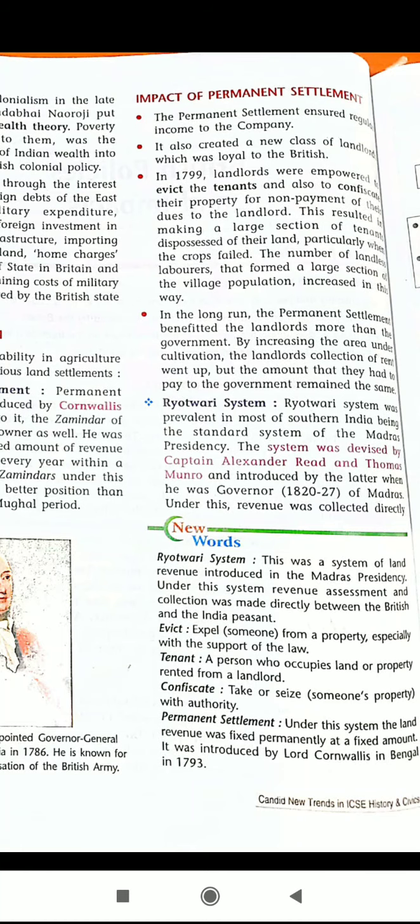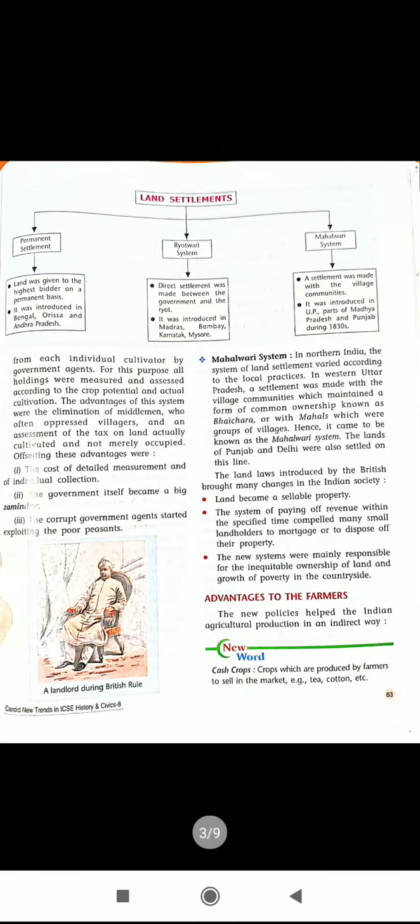Under this system, revenue was collected directly from each individual cultivator by government agents. For this purpose, all holdings were measured.